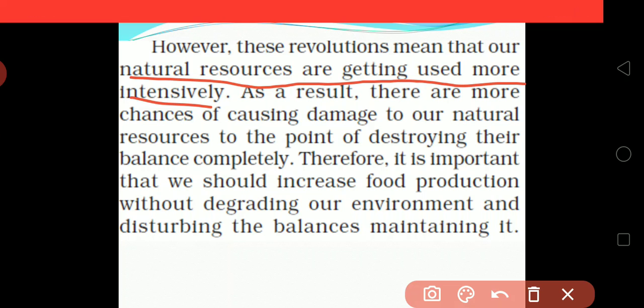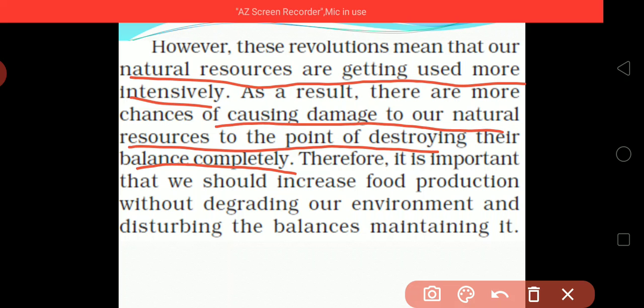How do we improve our natural resources as well as our crops and agriculture, through which India gets a proper amount of agriculture and grain for sustaining the population present in India? As a result, there are more chances of causing damage to our natural resources, to the point of destroying their balance completely. So a major question arises.